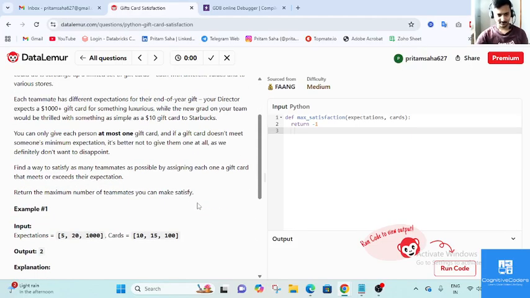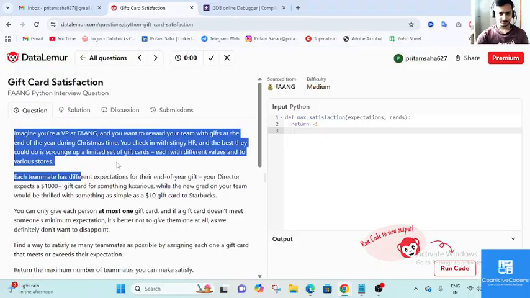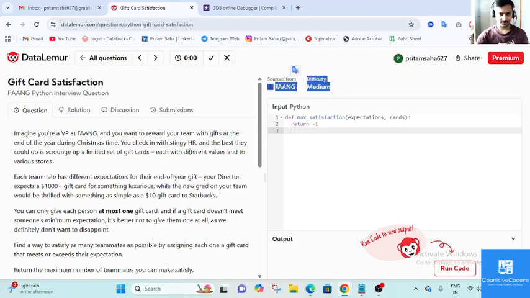I don't know, I have not qualified for any of the FANG companies' interviews earlier, so I don't know whether it's a FANG type of Python interview question or not, but they are saying so. We'll solve it. This is a medium difficulty question, so let's go and solve it.